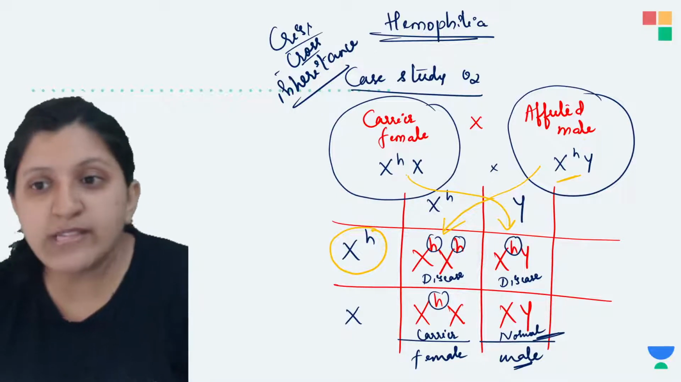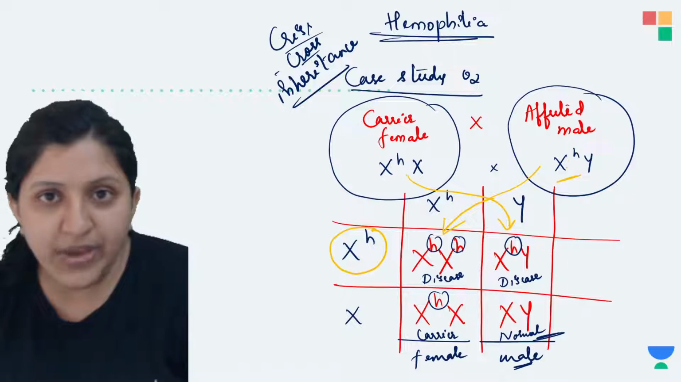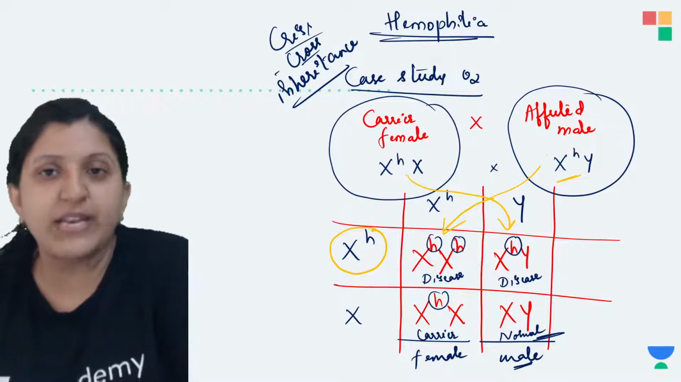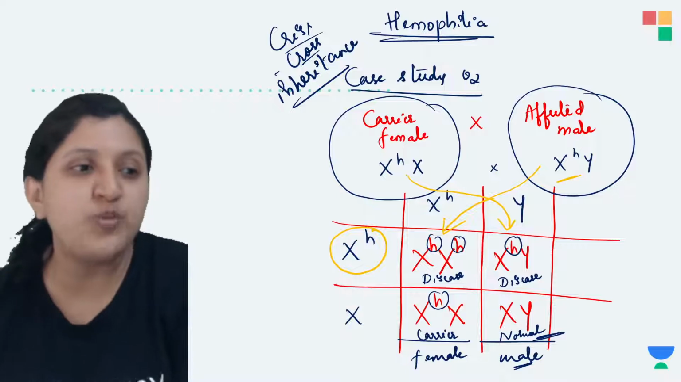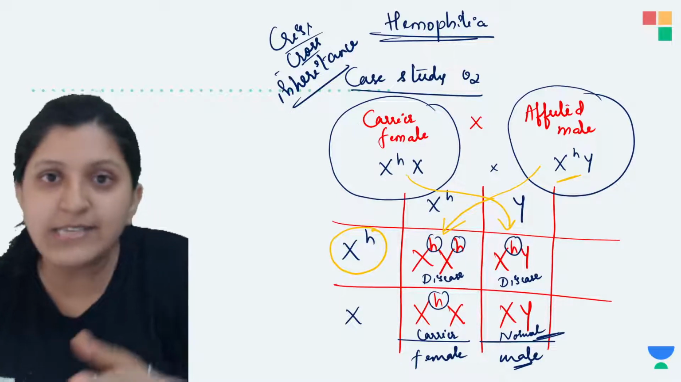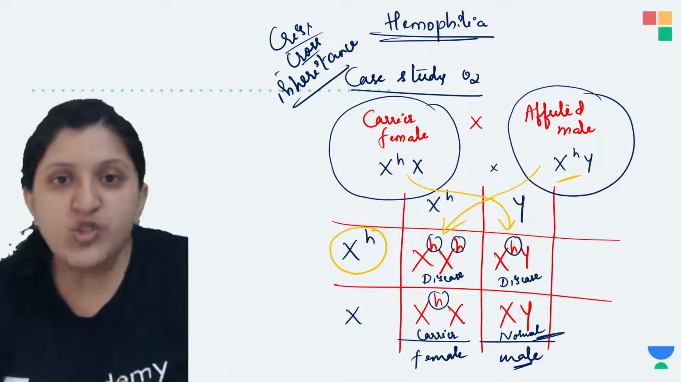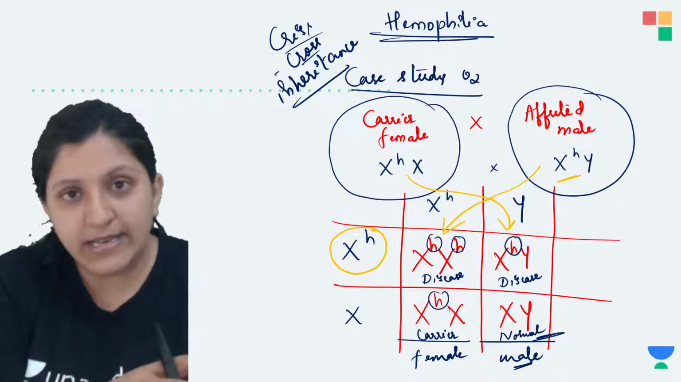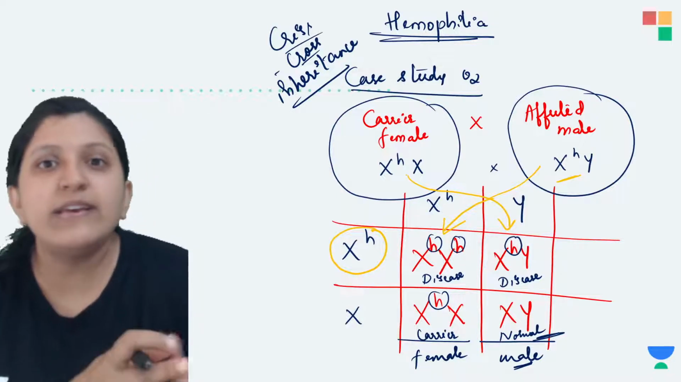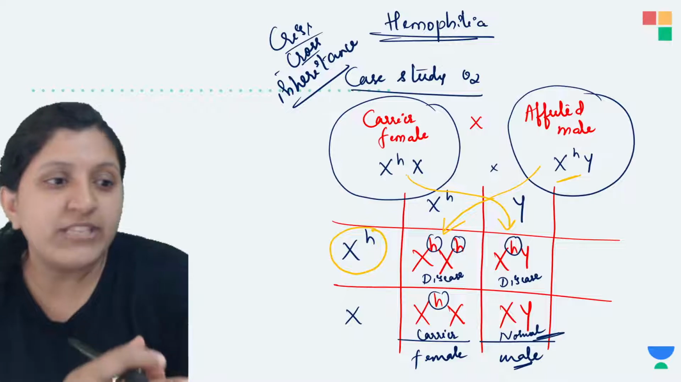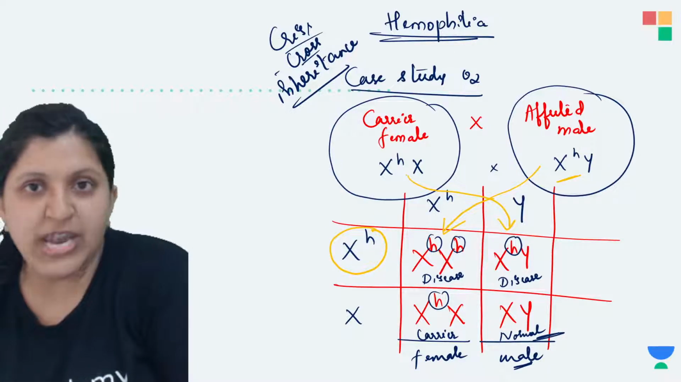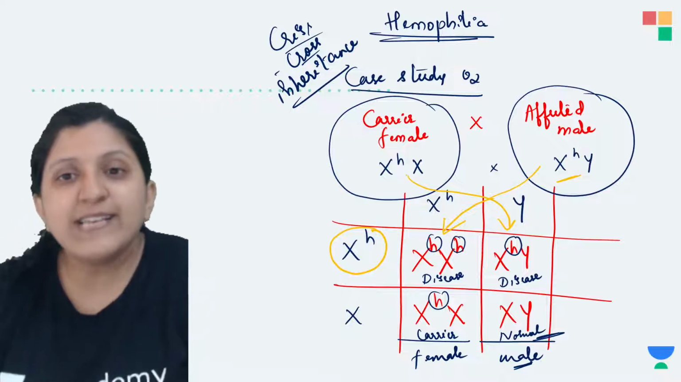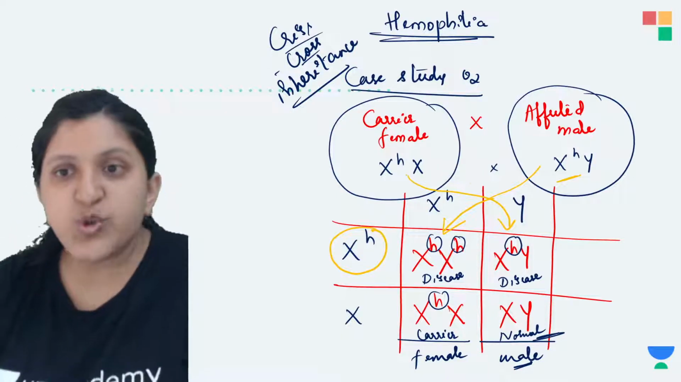What is crisscross inheritance? If the father is affected, it is a shortcut information that he is going to pass his disease to the female, that is the daughter. And if the mother is affected, it is a sure thing that the affected mother is going to pass her disease to the male child, that is the son. So that is why we say this is crisscross inheritance.